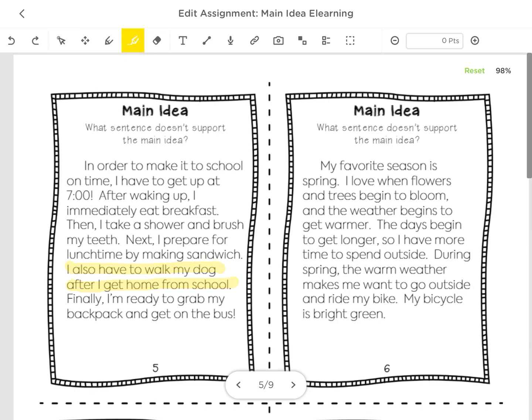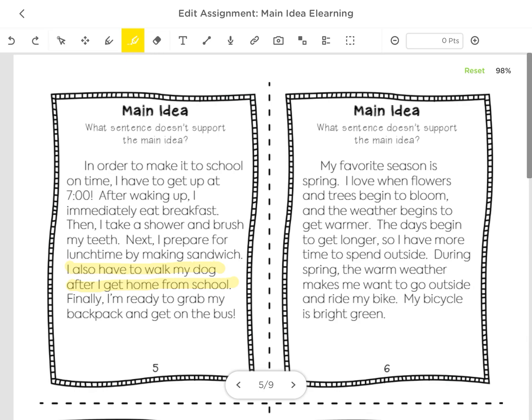Now you might have caught it as we went, but let's first think about what is the main idea. We can see it right at the top in the topic sentence. It says, my favorite season is spring. So all of the details fit into that main idea, that this person's favorite season is spring. It tells us all about spring. So there's one sentence in here that does not tell us anything about spring, but it's telling us about a different topic.